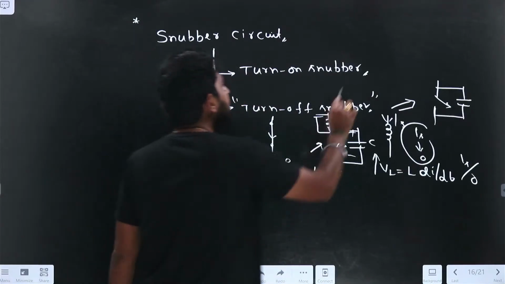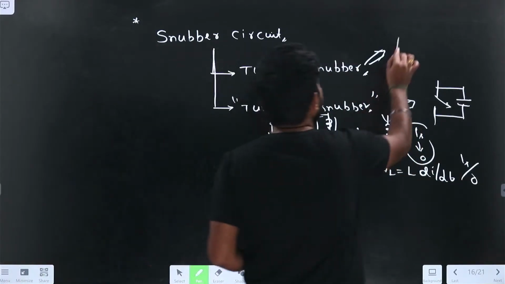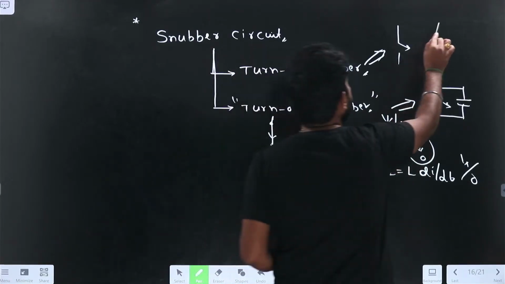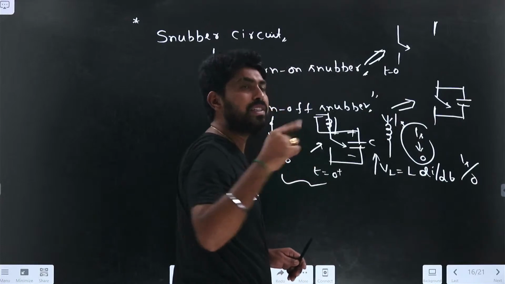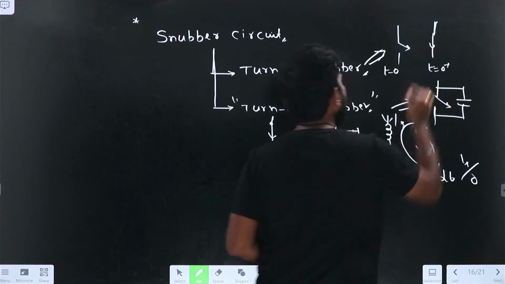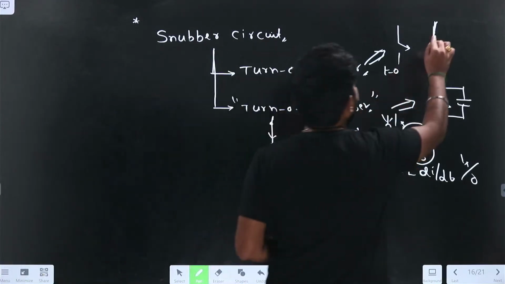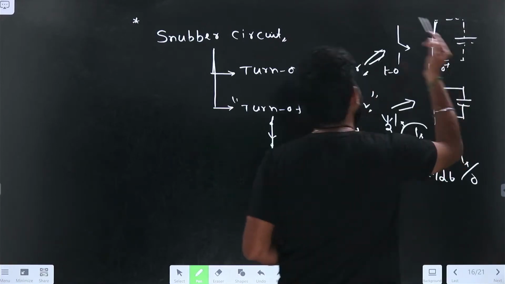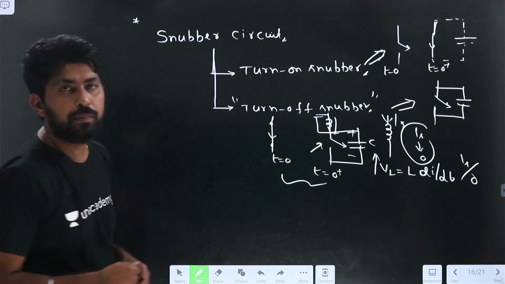Now, what is the condition for the turn-on? Let us assume that initially the switch is in open condition. So here, if I close the switch at t equals 0 plus, what happens? Let us assume that it is connected to a capacitive load, or to the stray capacitor. Assume that the switch is connected to the load as a capacitor. What happens during that condition?